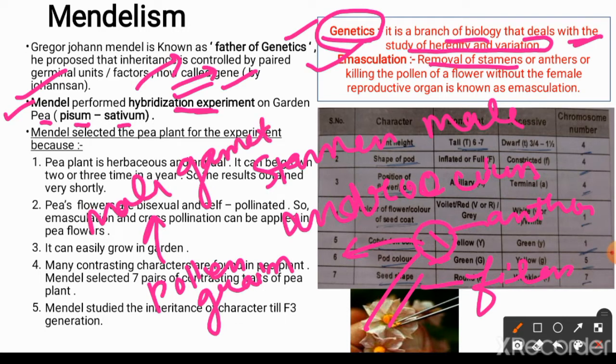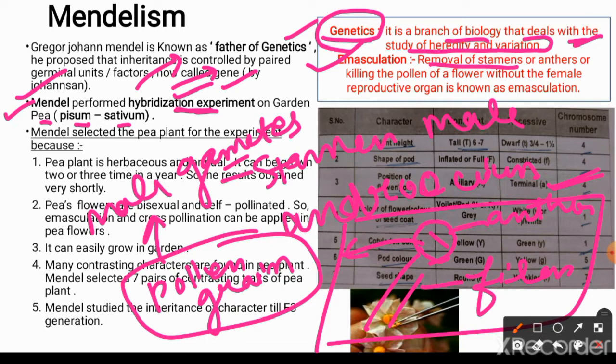Male gametes. If anyone removes this anther portion, that means that person is removing the pollen sacs of the flower, and if the pollen sacs are removed, that plant is not going to be pollinated and is not going to be fertilized. So there will be a requirement of pollen grains from another plant to fertilize the female reproductive organ. This will result in cross pollination, because we are using a different plant to pollinate or to fertilize